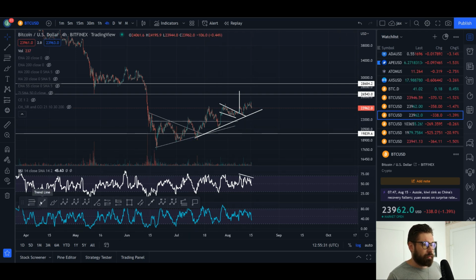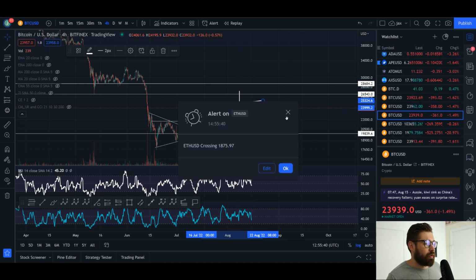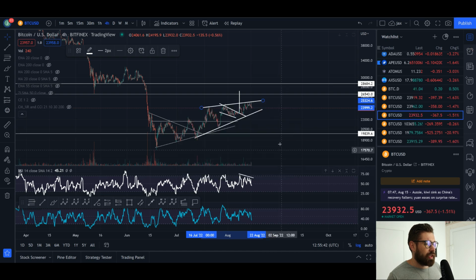Just keep an eye on the fact that we also have a rising wedge pattern. I'm not really much of a patterns trader. I just kind of use them for confluence. I think Elliott wave and support resistance is much more important for determining price action. I just kind of use patterns as confluence. But if that support were to be lost, you do have a rising wedge pattern here for BTC.